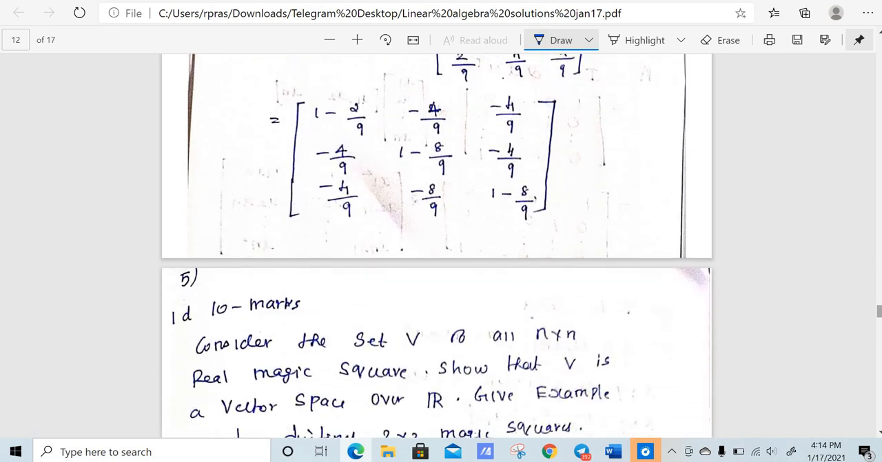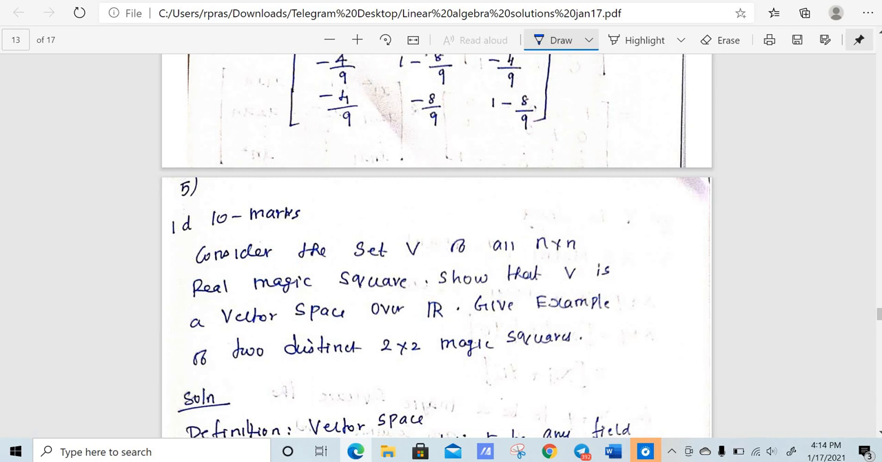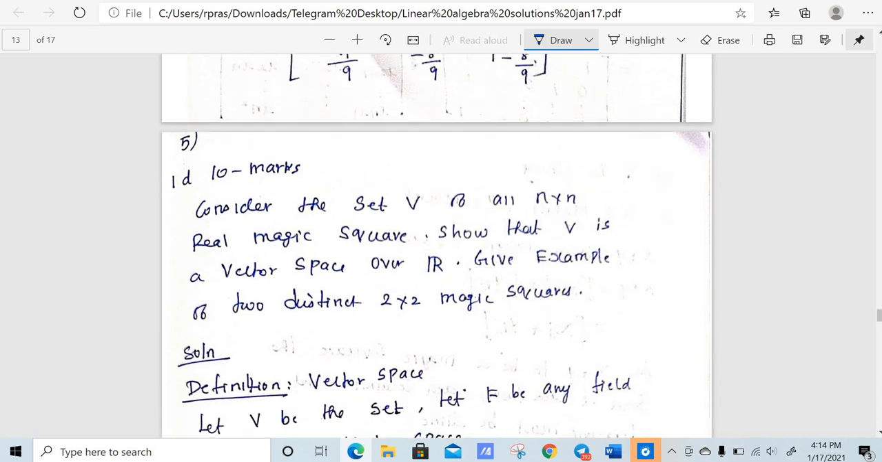Yes. Now we'll move on to the fifth question, that is the last question. Consider the set B of n by n real magic squares. That is, B is the set of all n by n magic squares, and our field is the real numbers. We need to show it is a vector space, right?